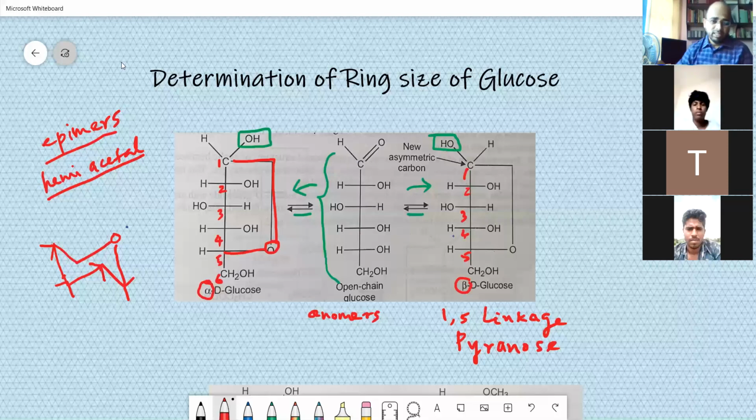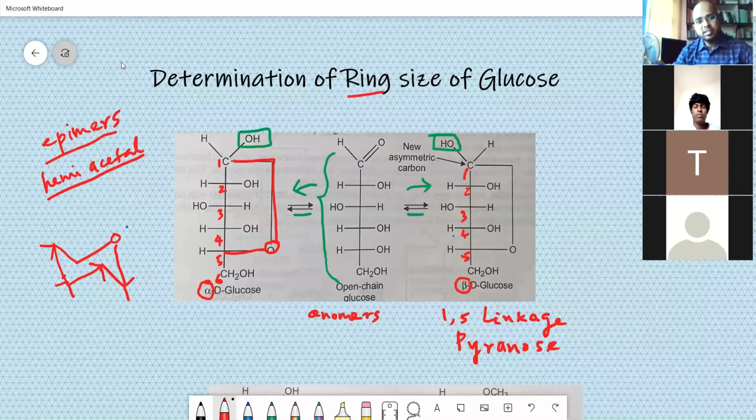So how do you determine the ring size? What are the two ring sizes? One is a 6-membered ring with oxygen at the center. The other one is a 5-membered ring with oxygen at the center. And this comes to about 98%. This comes to about 2% in the entire structure. And here you will have an extra CH2OH contributing to 6 carbon atoms, right?